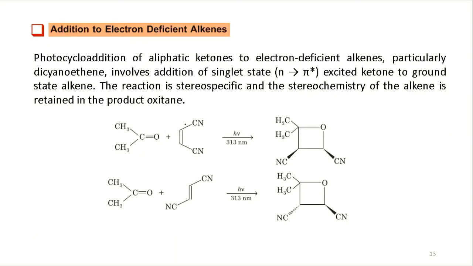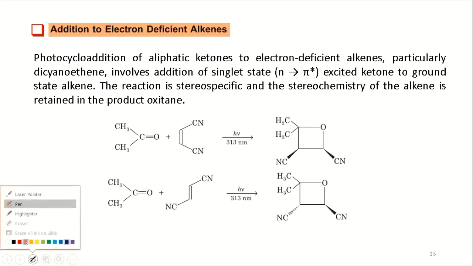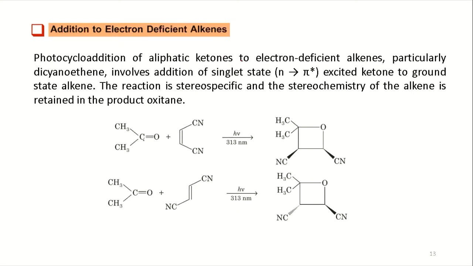So you have this as your example. You have benzophenone here, the ketone. This is cis dicyanoalkene. So if you irradiate it, what is going to happen? They are going to make the oxetane and your stereochemistry is maintained. So this will be up or it can be down, so you will have two products formed. Stereochemistry maintained means the cis will be having cis.